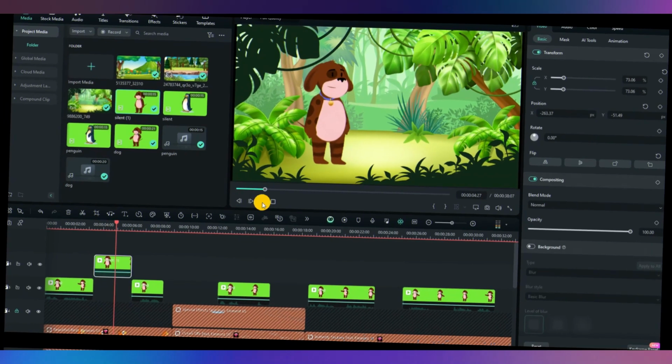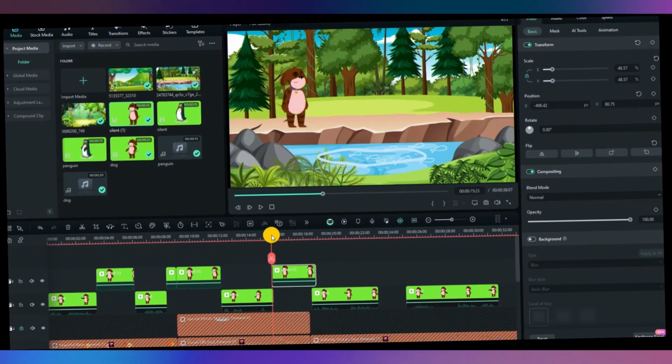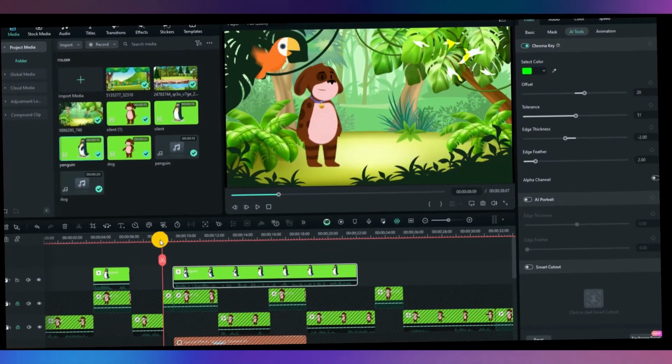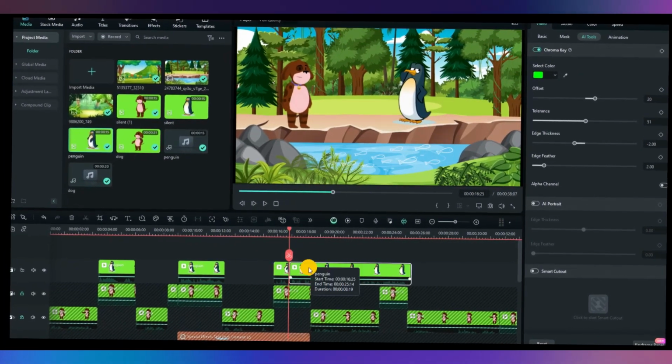So you can also create funny and engaging videos this way. Kids really enjoy jokes, and if you follow this process, your video will definitely be a hit. Remember, creativity and consistency are key.